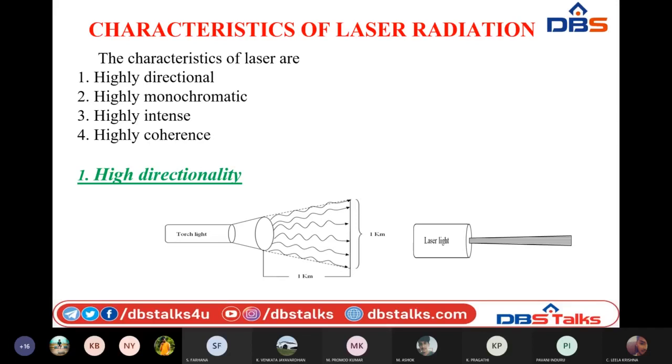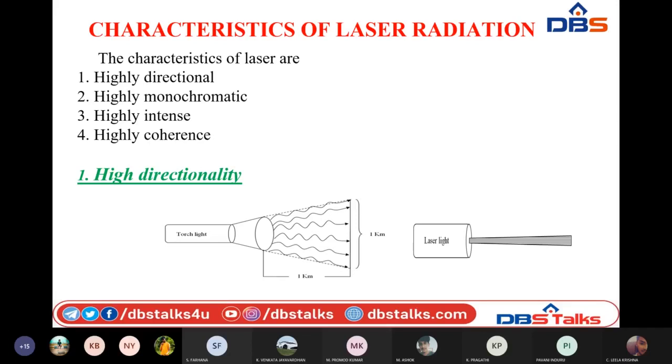With the small width present in the laser, all the induced photons which are generated by the principle of stimulated emission are going to travel in the same direction. So that is why the laser beam is highly directional.